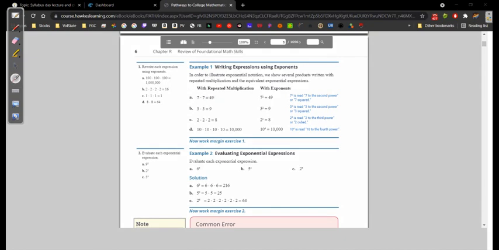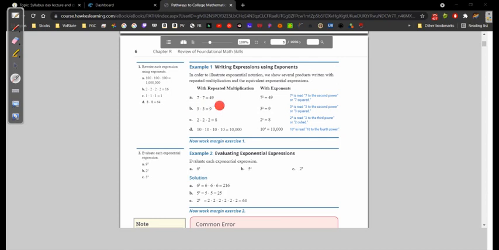We have 7 times 7. We know 7 times 7 is equal to 49. We also know we can represent that as an exponent. There are two 7s, so we could say 7 raised to the 2nd power is equal to 49.